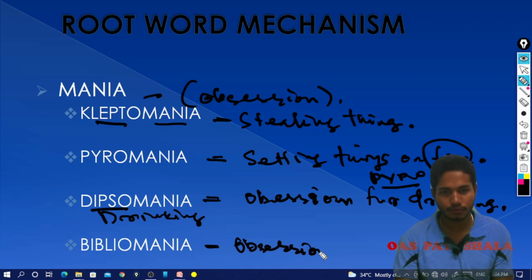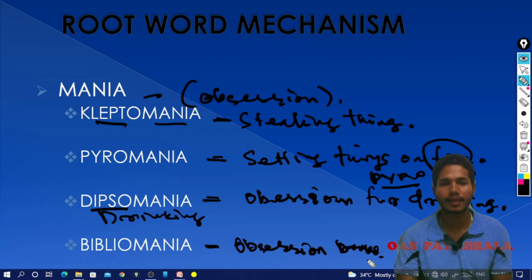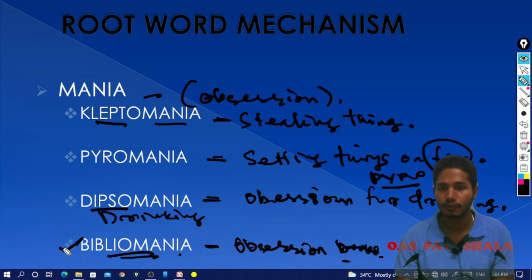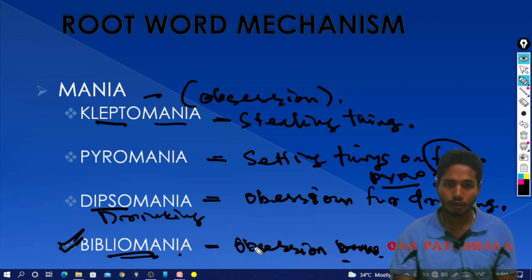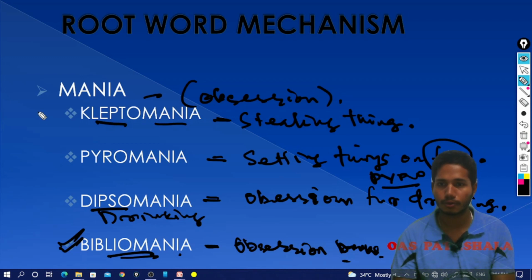If you are obsessive with books, reading or buying something, you are called a bibliomania. Very important word. Obsession for books. So we are done with the root word mechanism for mania.